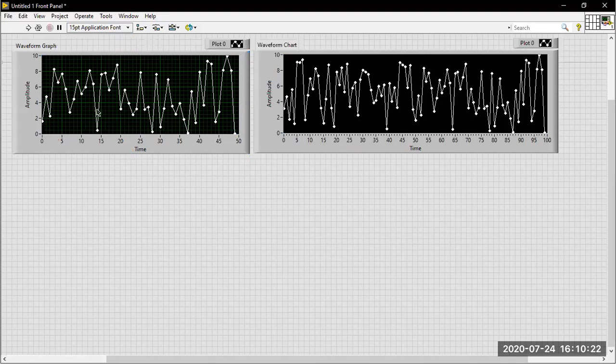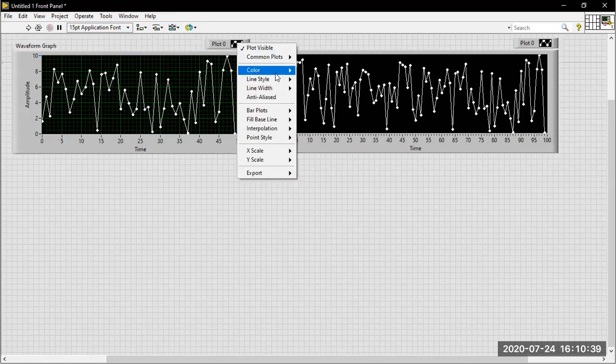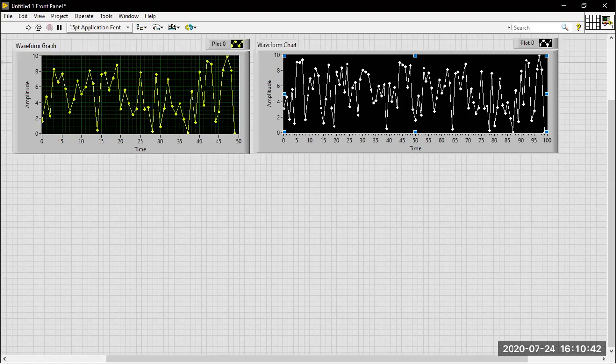How am I saying only one plot? See here, the data you are getting has only one color on the graph. A simple identification is that in your graph only one color is available, and it can be any color, blue, pink, whatever; you can change the color here. Only one color means only one plot is available. One plot with 50 data points. In the chart also, one plot is available with 50 or 100 data points. Multiple plots we'll discuss now.